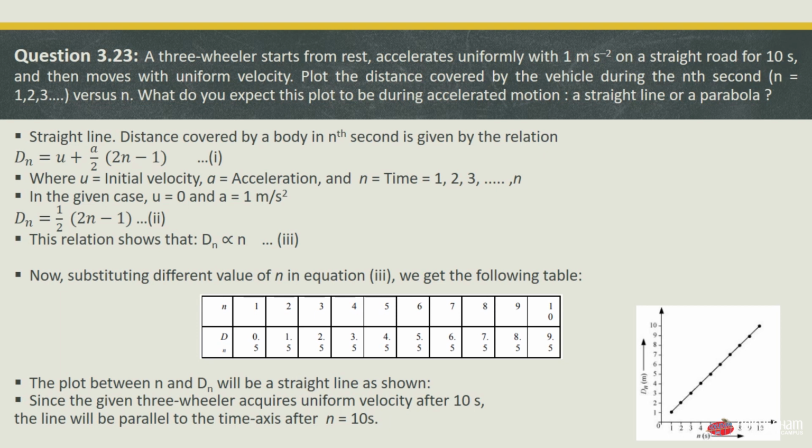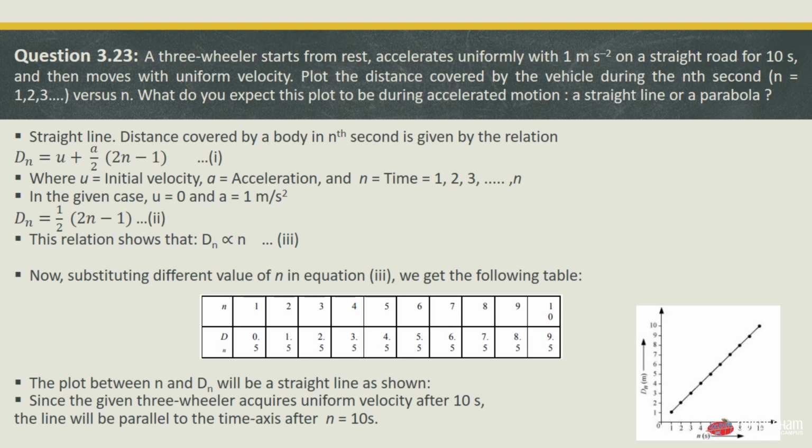Now the plot between n and dn will be a straight line as shown. In the starting of the solution I told you that the expected plot will be a straight line, and now we know how: using the values of this table, we draw a graph, plotting n and dn as a straight line as shown in this figure. Since the three-wheeler acquires uniform velocity after 10 seconds, the line will be parallel to the time axis after n is equal to 10 seconds.